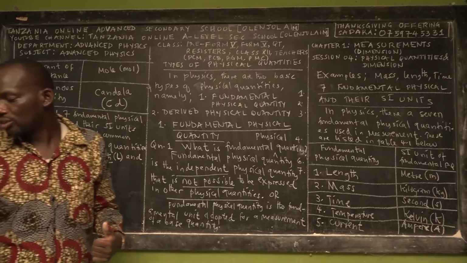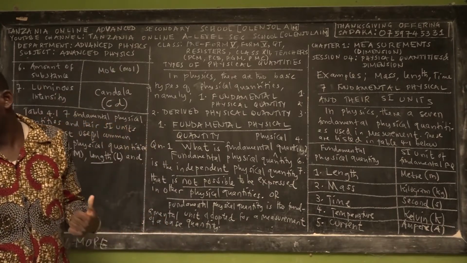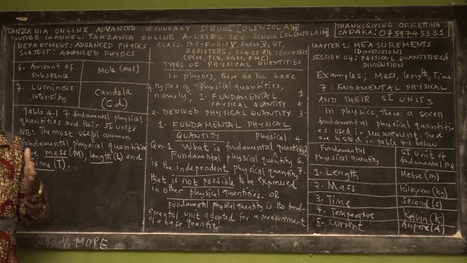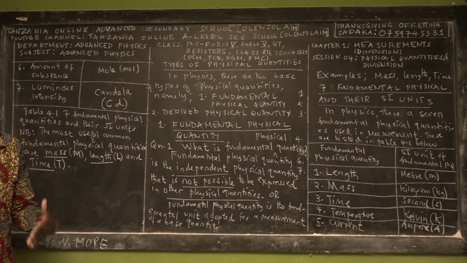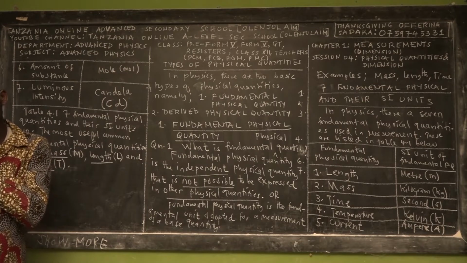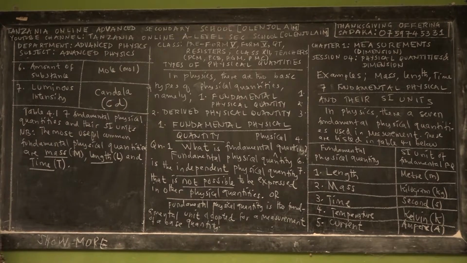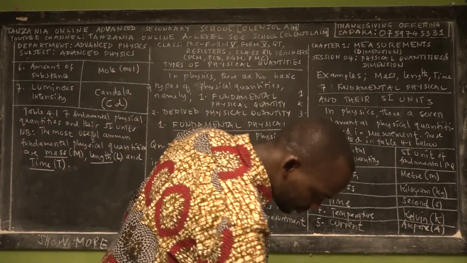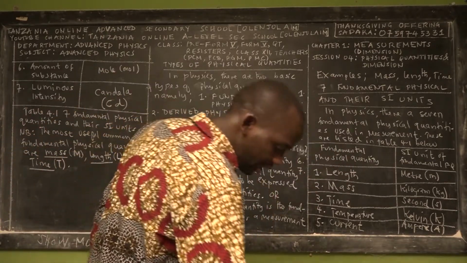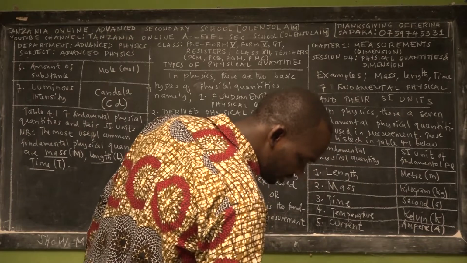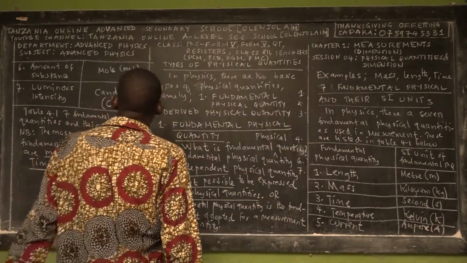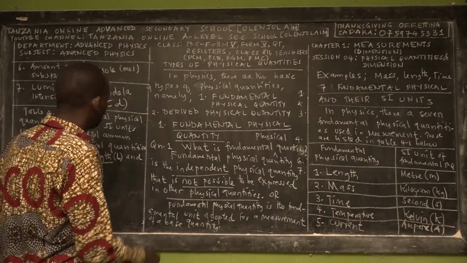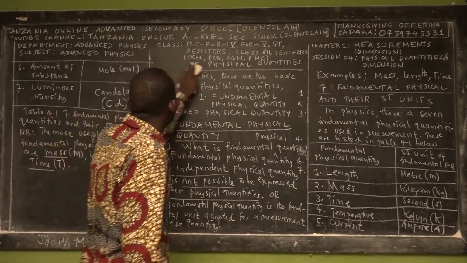Mass is a measure of how much matter is in an object. Length is the measure of how long an object is. And time is the measure of the time taken for a particular physical process to be completed. All right? So I believe that you've finished copying this information.